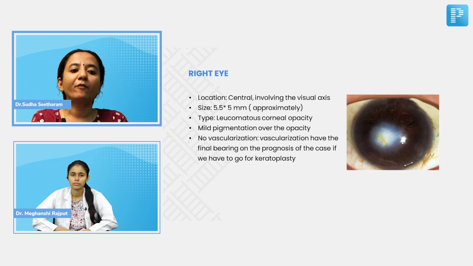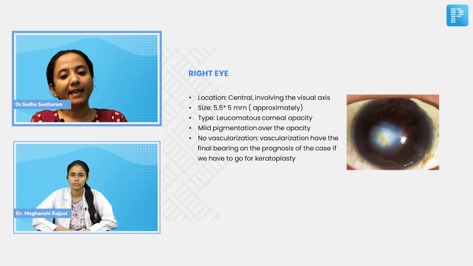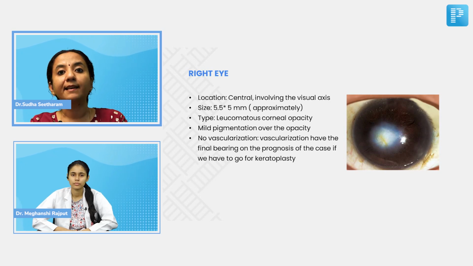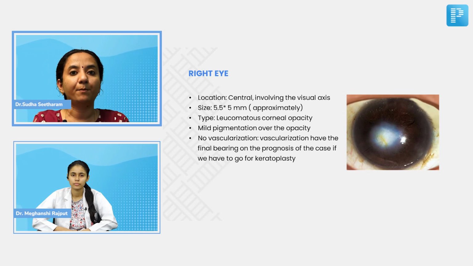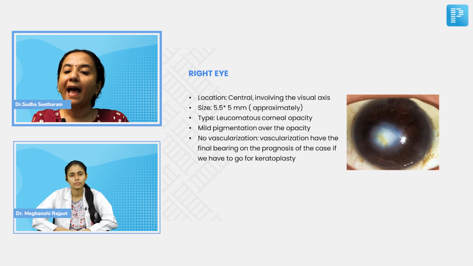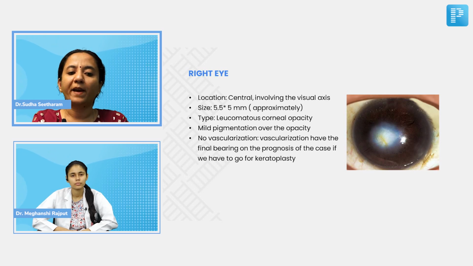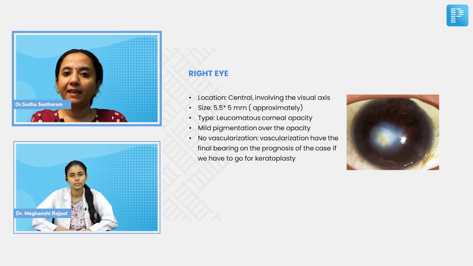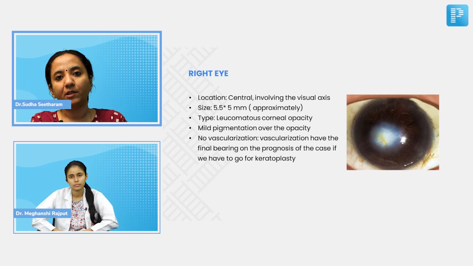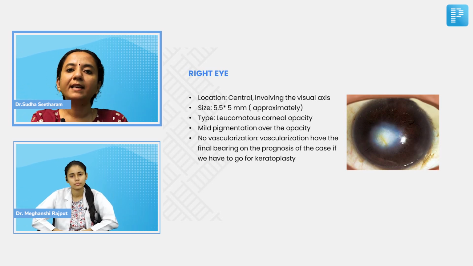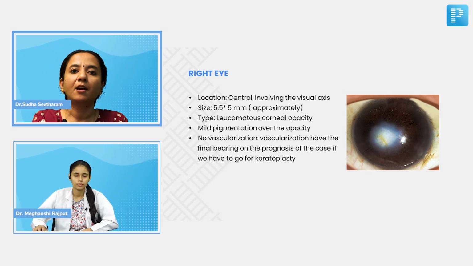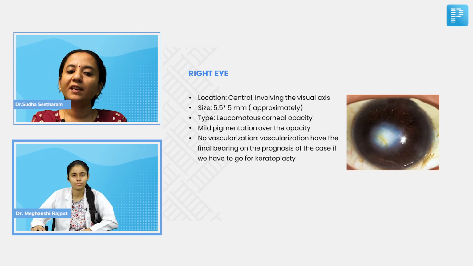So these are the things that we have to describe when we describe an opacity. The opacity is central. It is involving the visual axis, and that is why we can understand the visual acuity is very much affected. It's a leucomatous opacity, and there is a mild pigmentation over the opacity, but there is no vascularization. Now, what's the importance of vascularization? Many times ulcers heal with the development of vascularization. The vascularization has a final bearing on the prognosis of the case if we have to go for keratoplasty. So that is the importance of looking at all these things during a clinical examination. Okay, these are the points to be remembered.